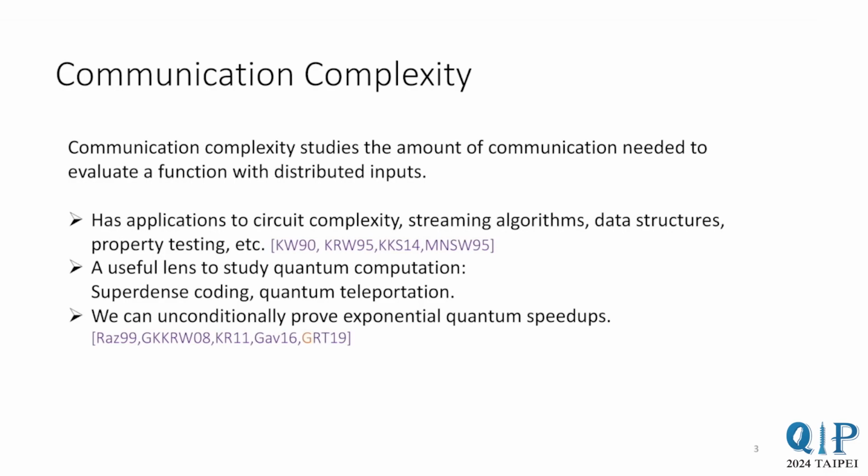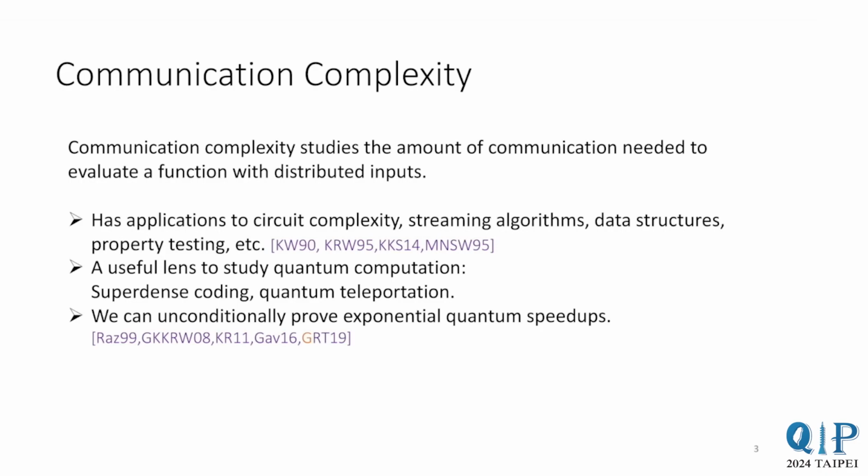Communication complexity studies the amount of communication required to compute functions with distributed inputs. This is a field which has applications to many other areas, including circuit complexity, streaming algorithms, data structures, property testing, etc. Communication complexity is also a very useful lens to study quantum computation. Many famous quantum protocols, like superdense coding and quantum teleportation, can be viewed as communication protocols. Interestingly, communication complexity is one of the few settings where we can mathematically prove exponential quantum speedups unconditionally. All of this makes communication complexity a very useful lens to study quantum speedups.